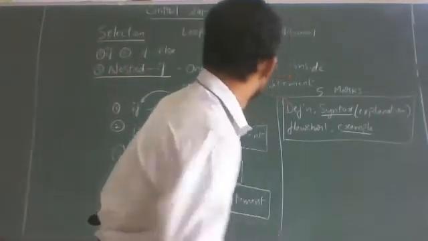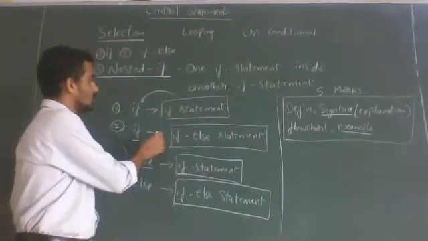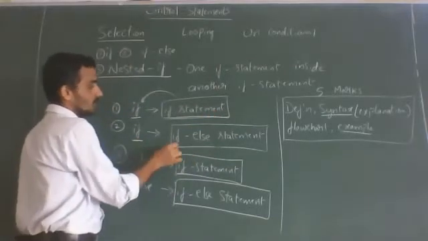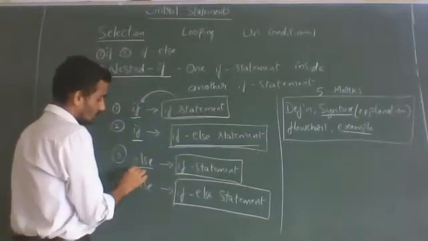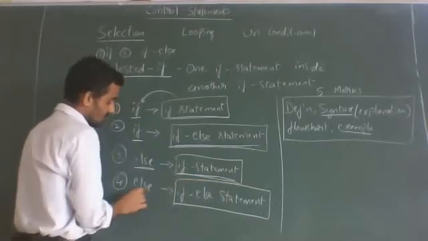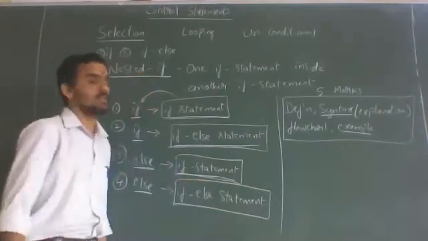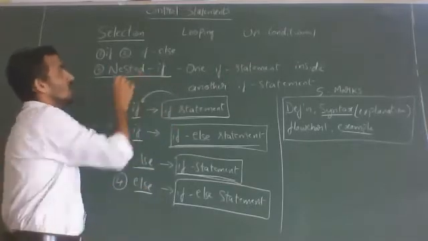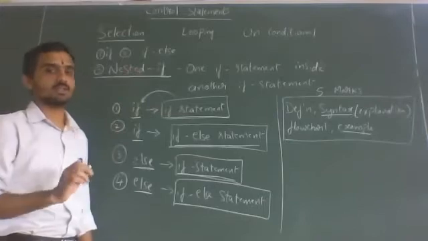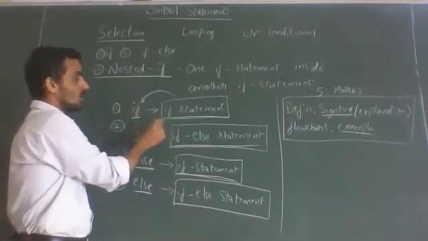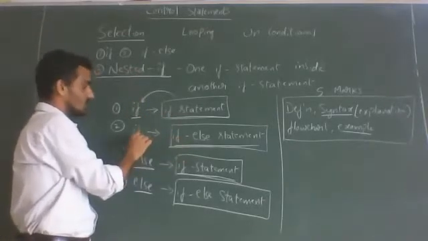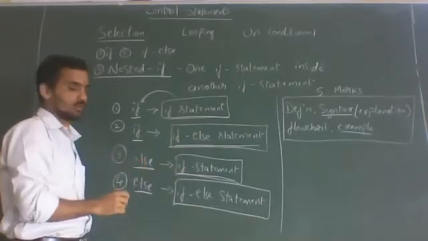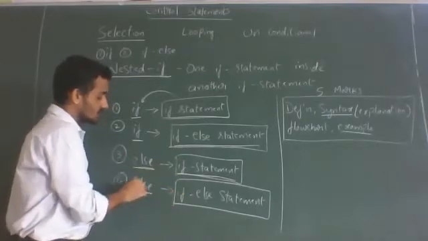Before I write the syntax, what again I will tell you. In one if statement, an if can exist. In one if statement, an if else can exist. And in one else, an if statement can exist. In else, an if else can exist. These are the 4 possibilities which will come across in nested if, because the meaning of nested is one inside another. One if statement inside another if statement. One if else statement inside another if statement. One if statement inside another else statement, because else acts like a condition. One if else statement inside another else statement.